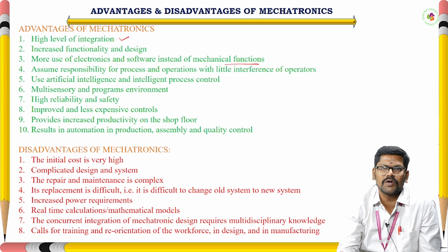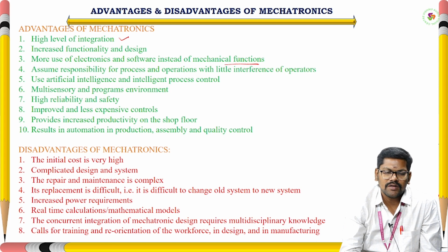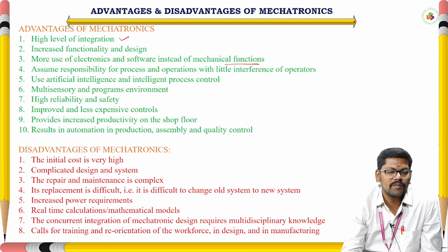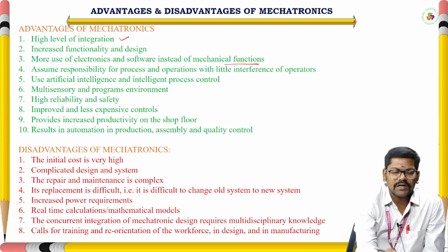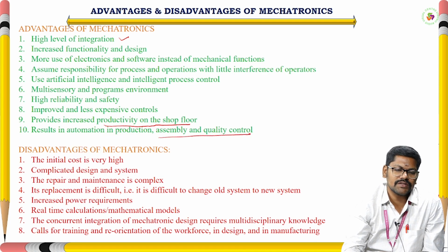The system takes responsibility for process and operations with little interference of operators, and we are using AI and intelligent process control here, with a multi-sensor and programmed environment. These are some advantages. High reliability and safety should be there. Improved and less expensive controls. Ultimately, when you are going for automation, it provides increased productivity on the shop floor, and results in increased production, assembly and quality control. These are a few advantages of mechatronics.